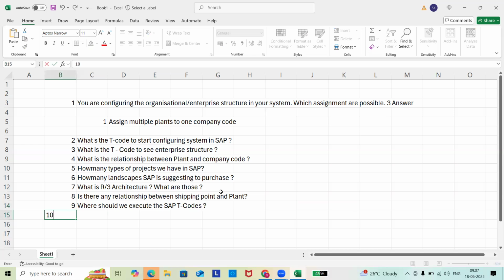Am I audible? Yes, sir, you're audible. Okay. So these are SAP T codes. We can execute them there, at the easy access screen level only.